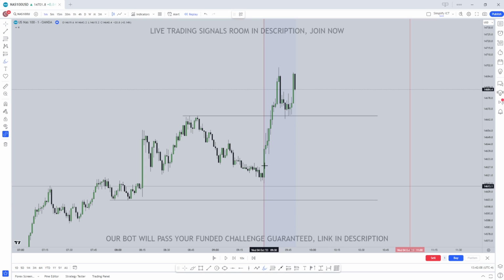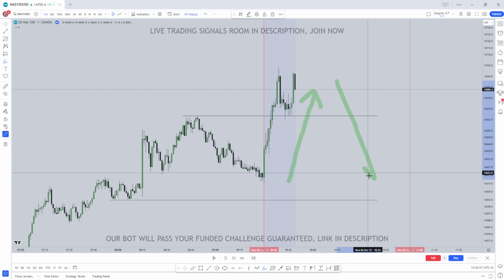So now in this case, because price has swept liquidity to the upside, and as you can see, it was bang on at the 9:30 open in New York time, price began to move up aggressively and sweep the buy side liquidity resting above these highs. So now that price has swept liquidity to the upside, we're going to be looking for that reversal in the opposite direction.